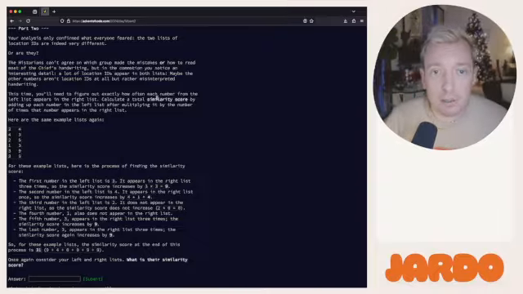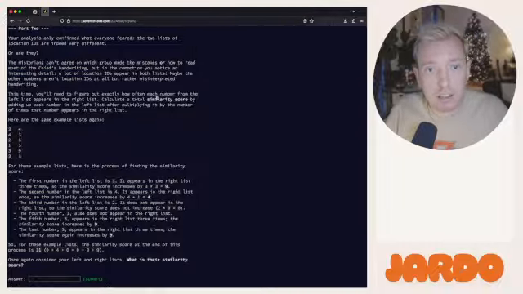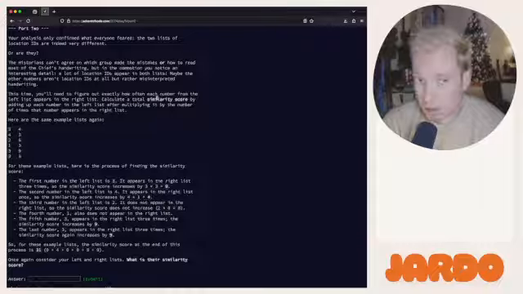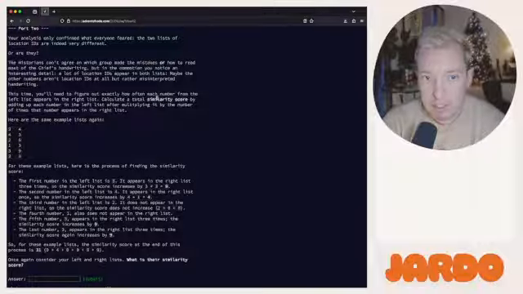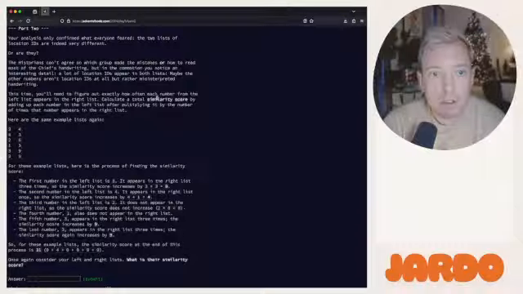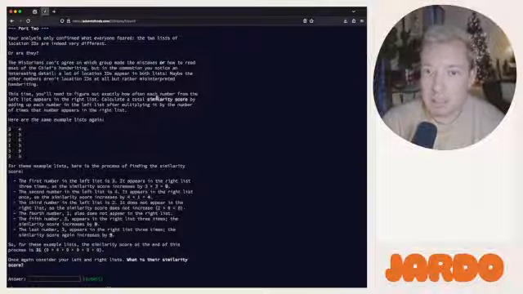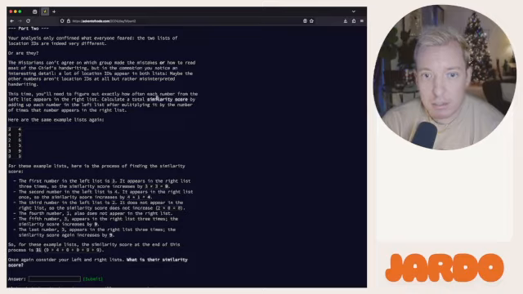Your analysis only confirmed what everyone feared. The two lists of location IDs are indeed very different. Or are they? The historians can't agree on which group made the mistakes or how to read most of the chief's handwriting. But in the commotion, you notice an interesting detail. A lot of the location IDs appear in both lists. Maybe the other numbers aren't location IDs at all, but rather misinterpreted handwriting.